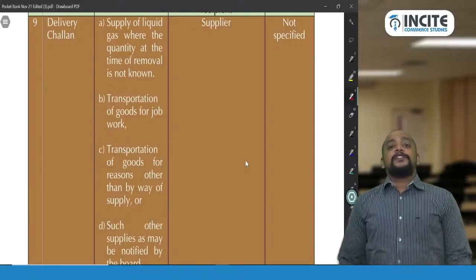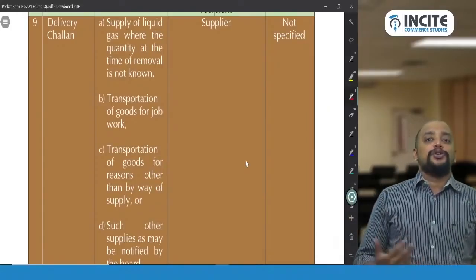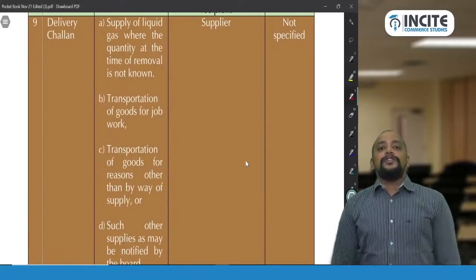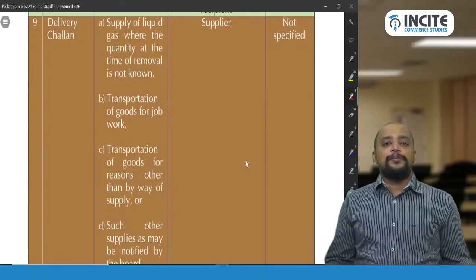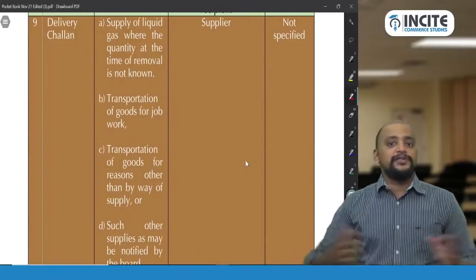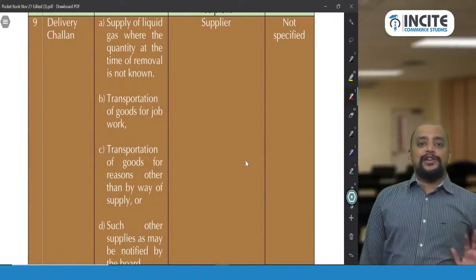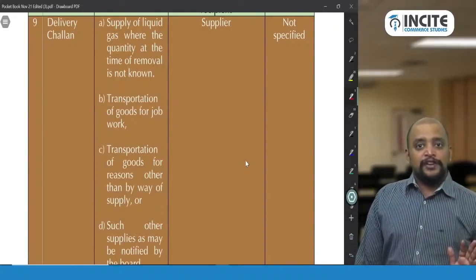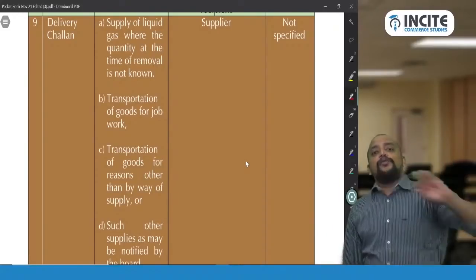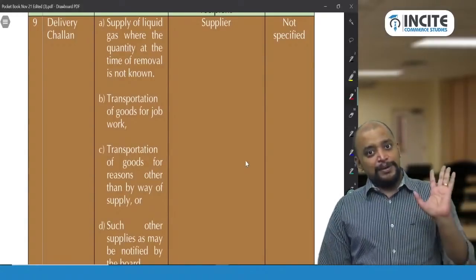Also, transportation of goods for reasons other than supply, say within the state from factory to depot, or from one place to another place within the state, which is not a supply because they have not obtained separate registrations within the state. Then also only a delivery challan is required, not a tax invoice. Wherever goods are transported without involving any supply, a delivery challan will be given by supplier to recipient.